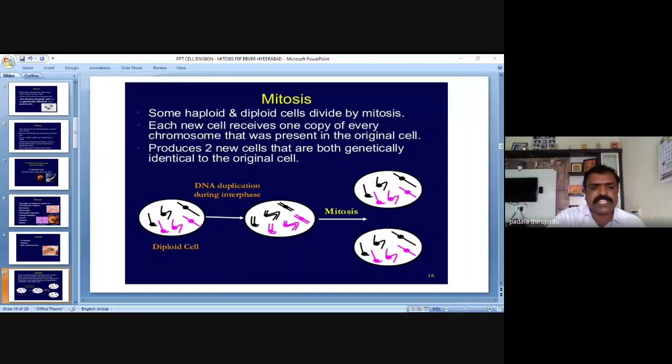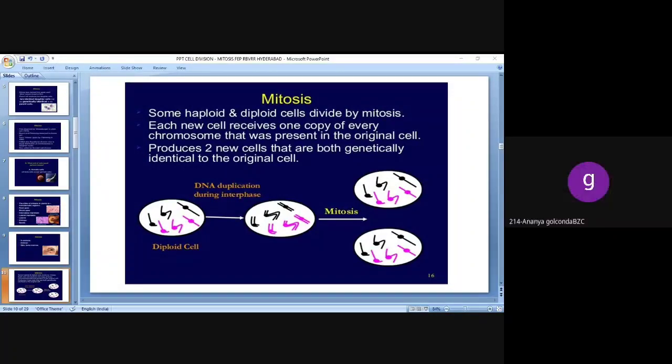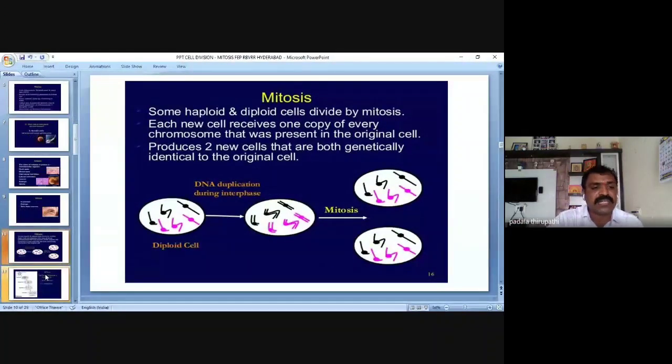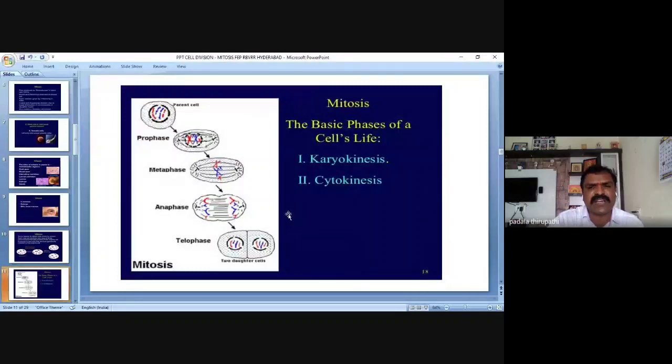For example, this diploid cell contains 24 chromosomes. After completion of mitosis, how many chromosomes does each of the two new daughter cells possess? Each cell has 24. So that's why we can also call mitosis an equational division, just because the chromosome number is equal to the parent cell or mother cell.